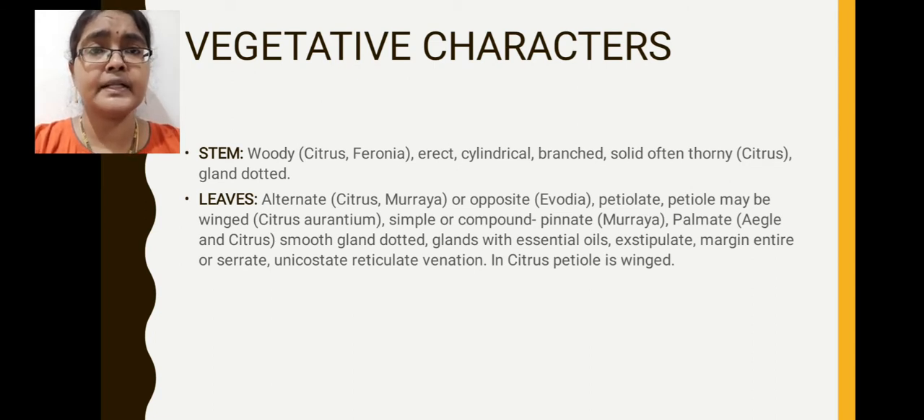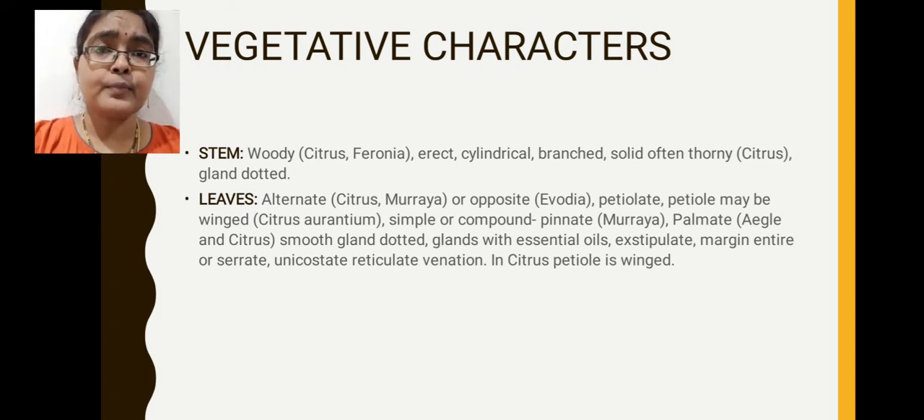Leaves are petiolate in nature. Petiolate nature means leaves possess petioles. Petioles are nothing but stalks. If stalks are there, those leaves are described as petiolate leaves. Next, in some members petioles may be in the form of wing shape. That is called winged petiole, which is a characteristic feature of citrus species, particularly in Citrus aurantium.